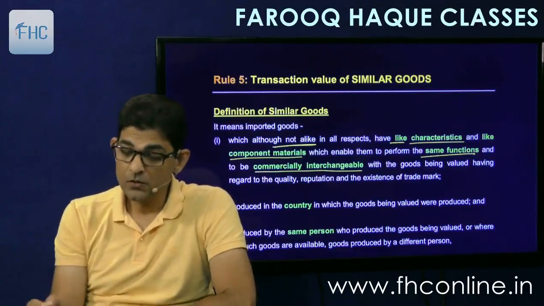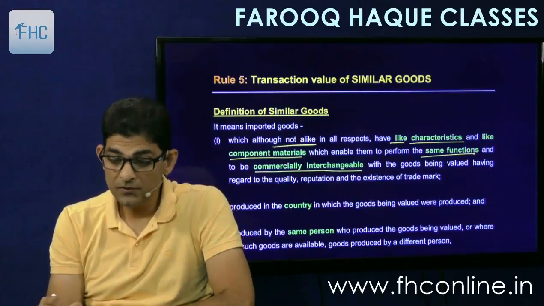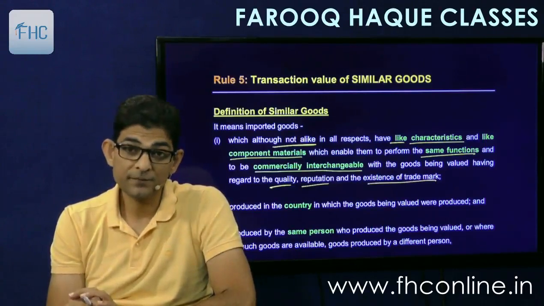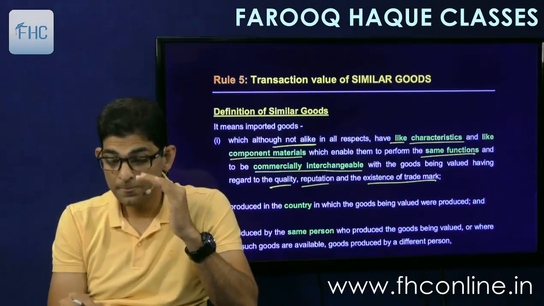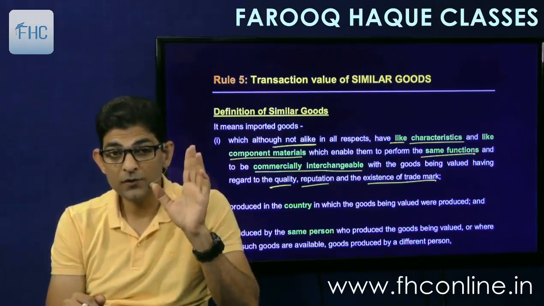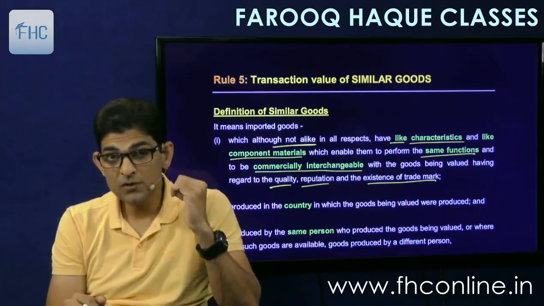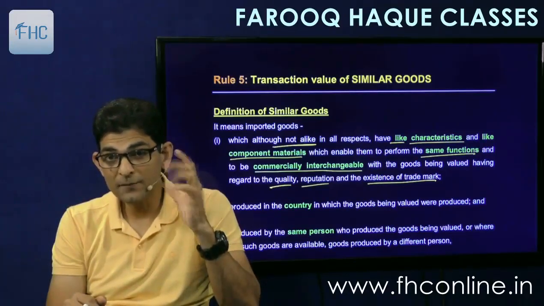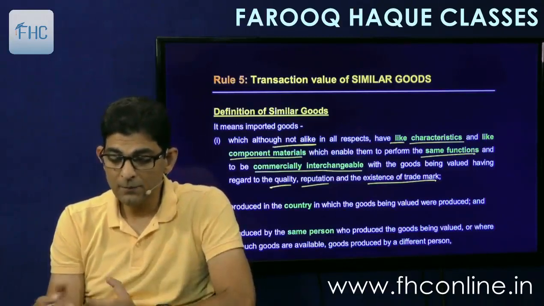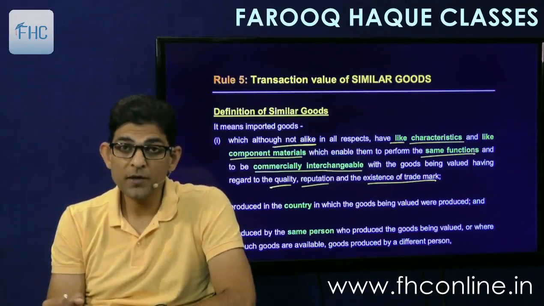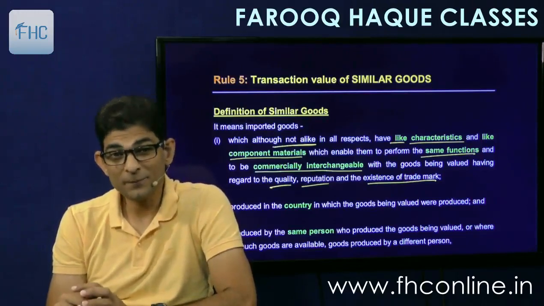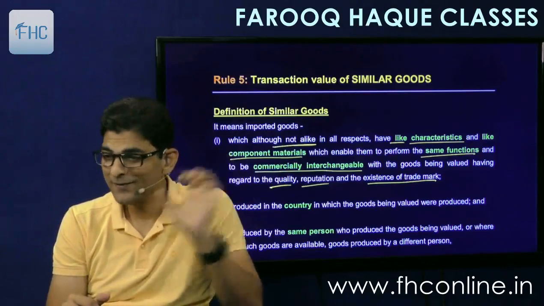Okay. So same functions and commercially interchangeable with the goods being valued, having regard to quality, reputation and existence of trademark. This is also important. Quality should be similar. So a Chinese SUV and a Japanese SUV cannot be compared. Huge difference in quality. So quality, reputation in the market, the brand reputation, the brand building and trademarks should be maintained. Like if we compare shoes, Reebok and Nike can be compared, but a Chinese shoe and Nike cannot be compared because of quality and reputation.